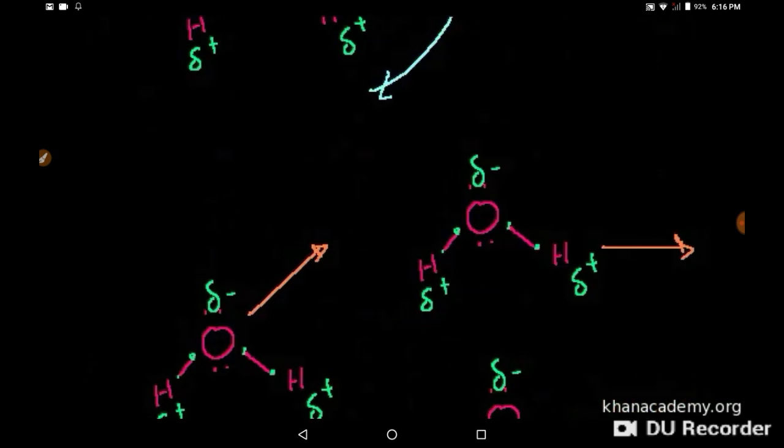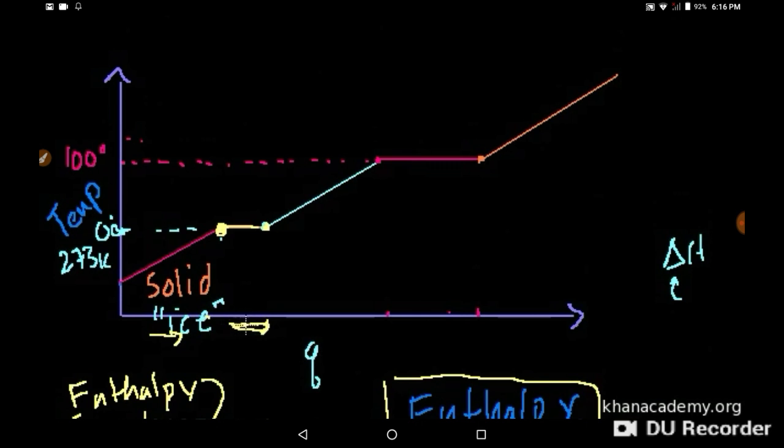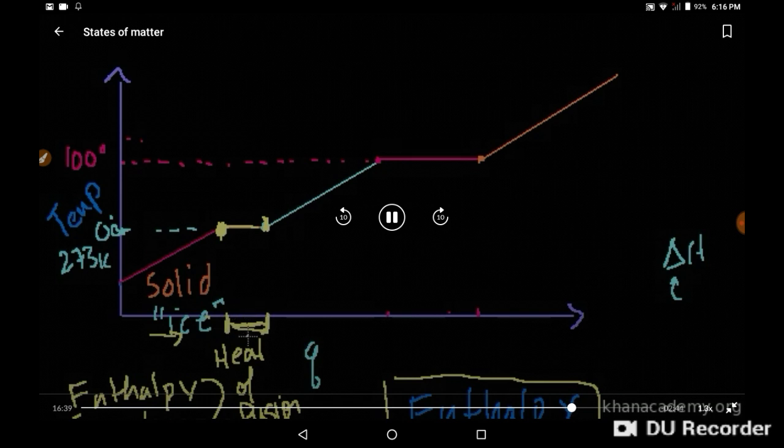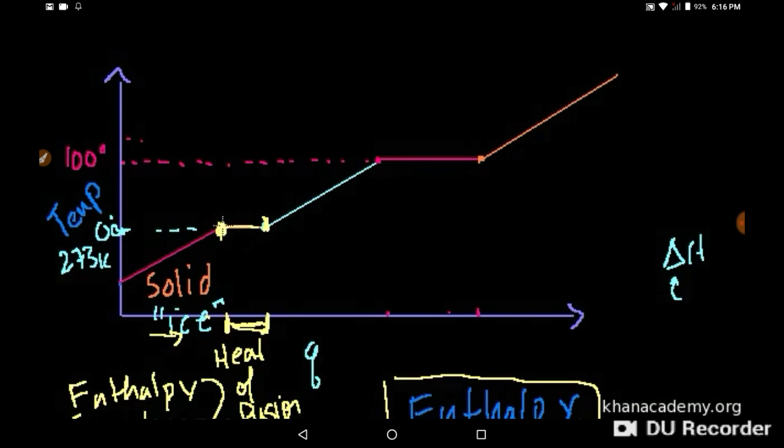So what's happening here is when we're contributing heat, and this amount of heat we're contributing, we could call it, when you're going in, the heat of fusion. Because it's the same amount of heat regardless of which direction we go in. When we go from solid to liquid, we can view it as the heat of melting, right? It's the heat that you need to put in to melt the ice into liquid. When you're going in this direction, it's the heat you have to take out of the 0 degree water to turn it into ice. So it's the heat that you're taking, that potential energy, and you're bringing the molecules closer and closer to each other.